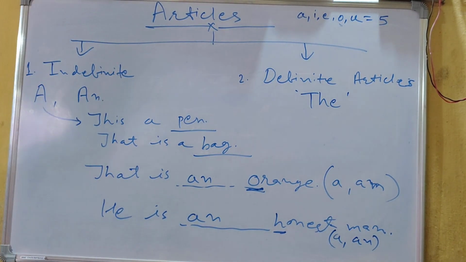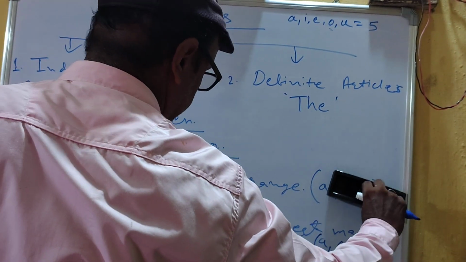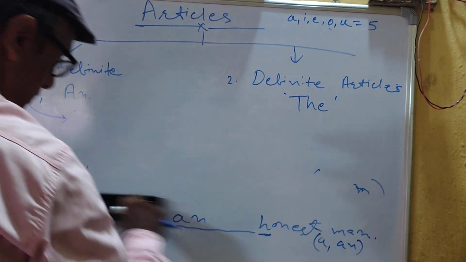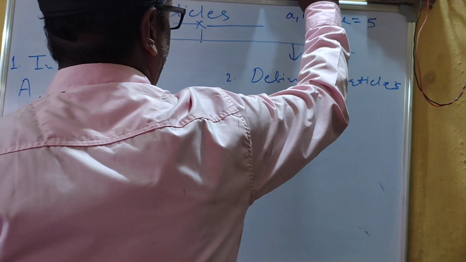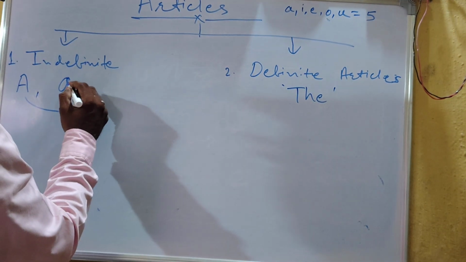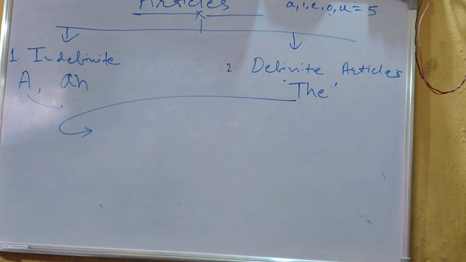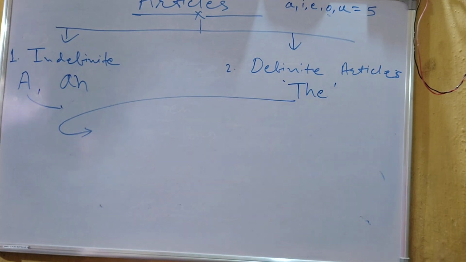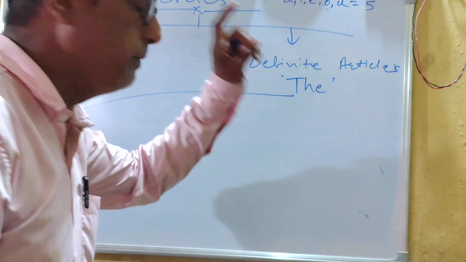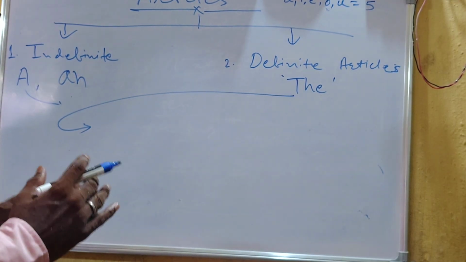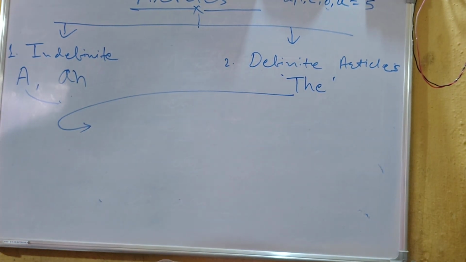Okay, now come to this one, the articles. If I am going to assert on a particular word, emphasize on a particular word, then we will use the before that. जब हम कोई एक वस्तु के बारे में बात कर रहे हैं और उसी चीज को हमने जोर देना है, तो उसके आगे हम दी करते हैं। जैसे